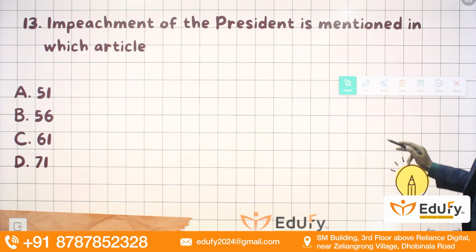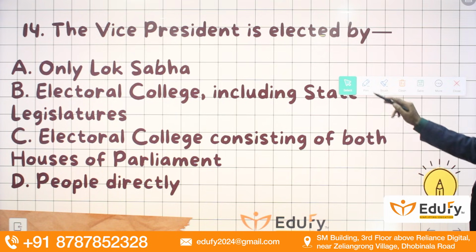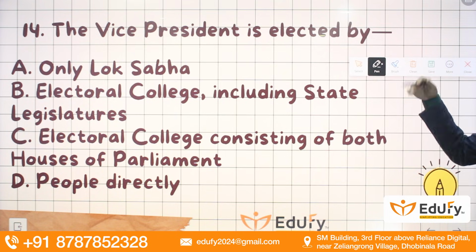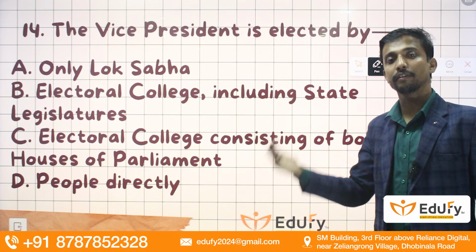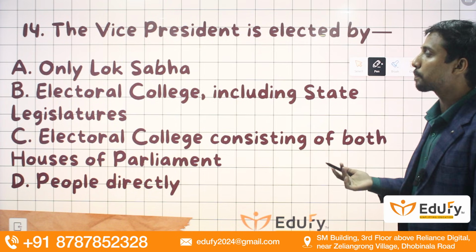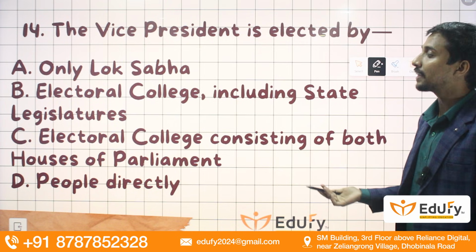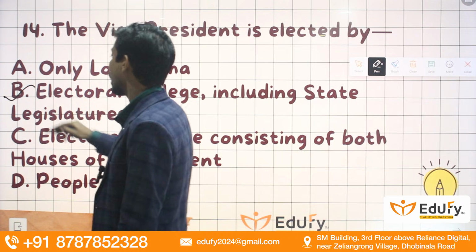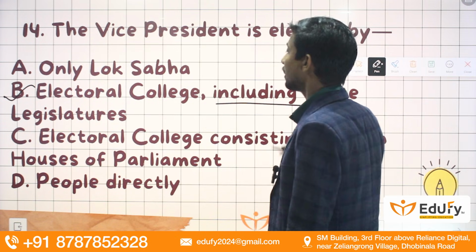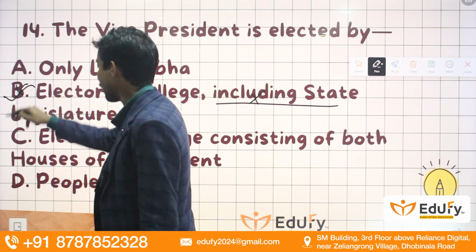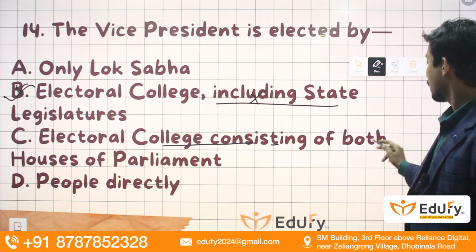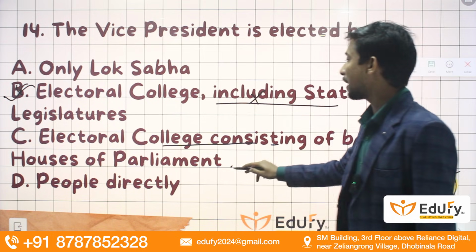Moving towards the next slide, the Vice President is elected by the same method, the single transferable vote system by proportional representation. However, in the case of the Vice President, the electoral college consists of members from both houses of Parliament.